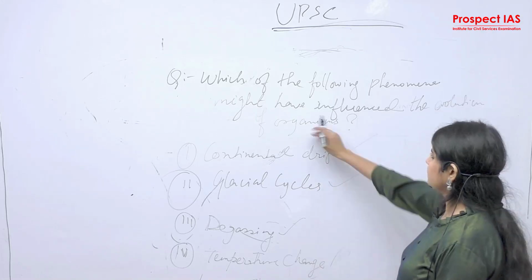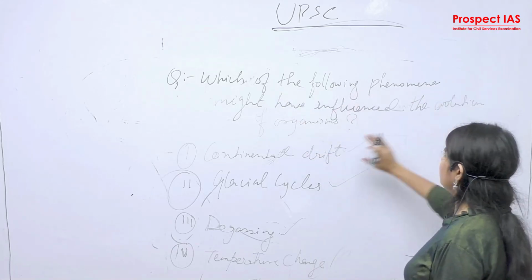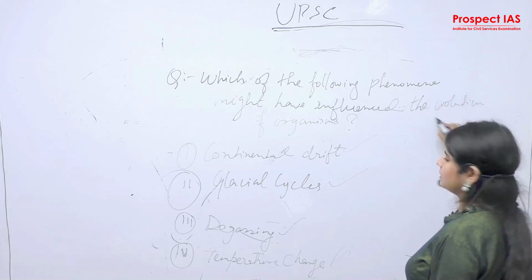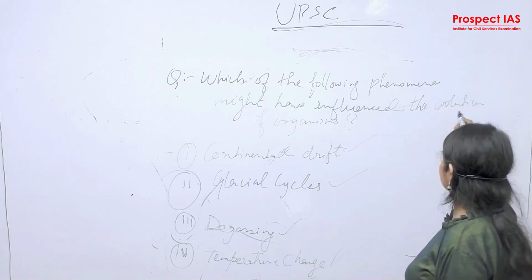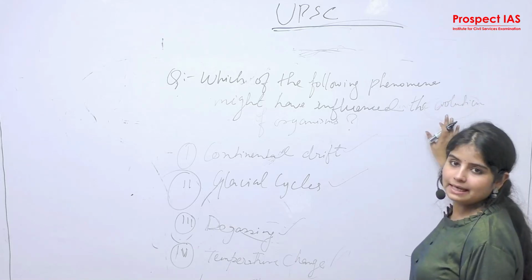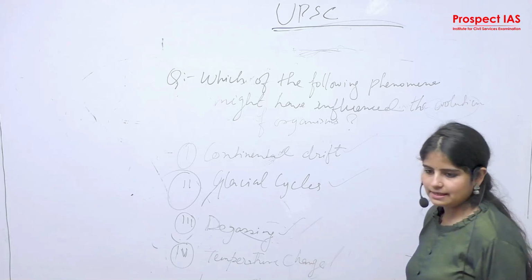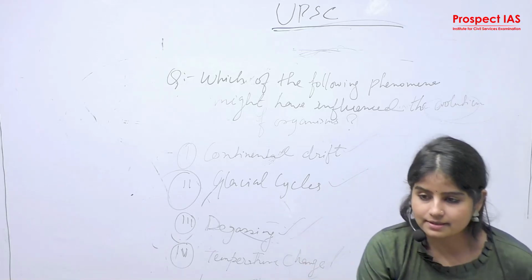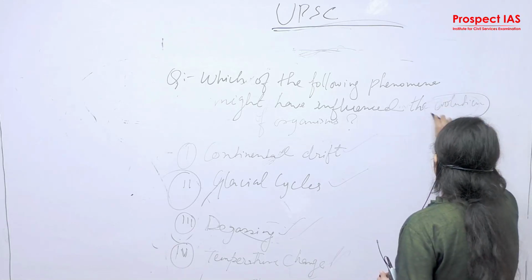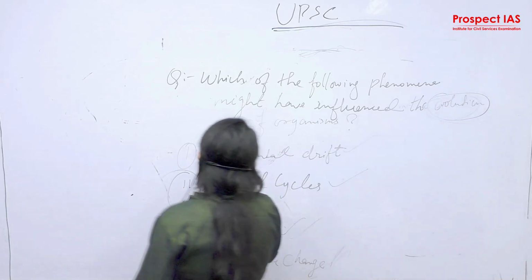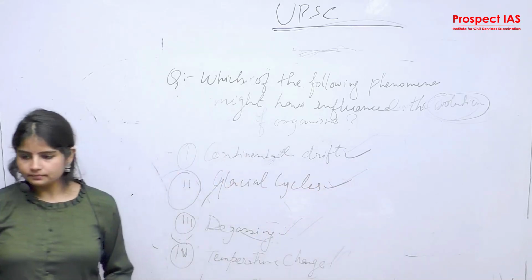Now see the question here. What is the question? Which of the following phenomena might have influenced the evolution of, not the origin? So you need to be clear with every question. Here it is not asking about the origin. Because if they had asked about the origin, we must have seen temperature change and degassing as important criteria. Here it is asked evolution. So evolution has specification with continental drift and glacial cycles.